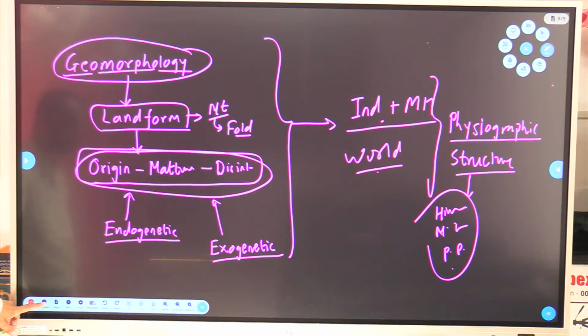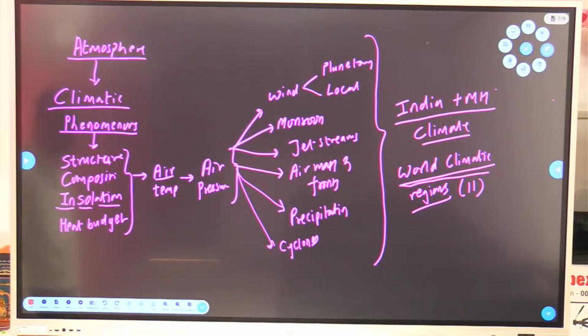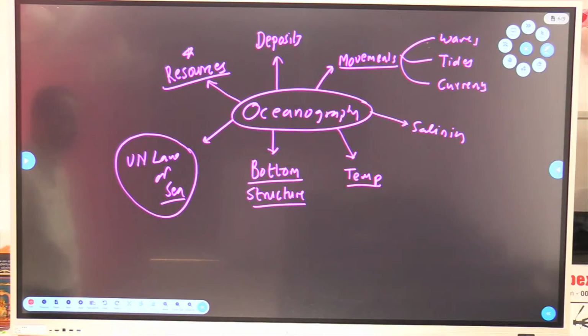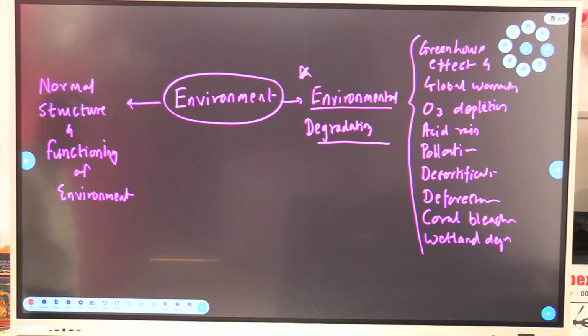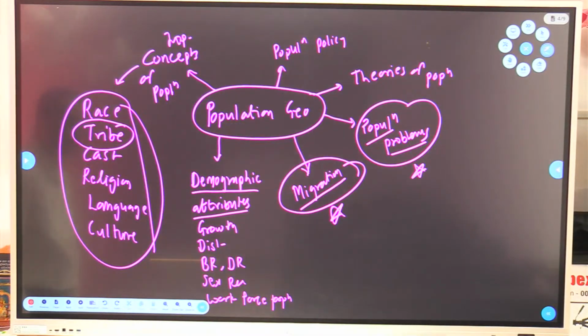Geomorphology. You can write it down afterwards as per your convenience. Climatology. Oceanography. Environmental geography. Population geography.